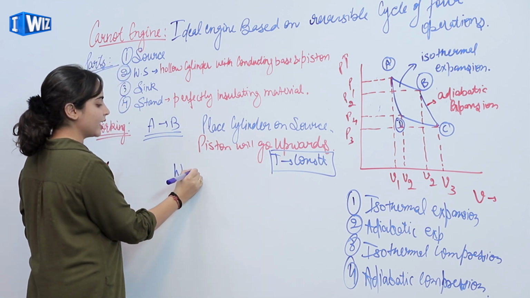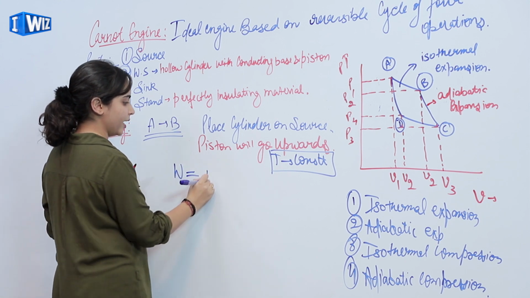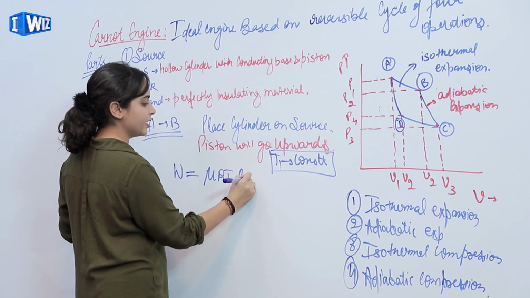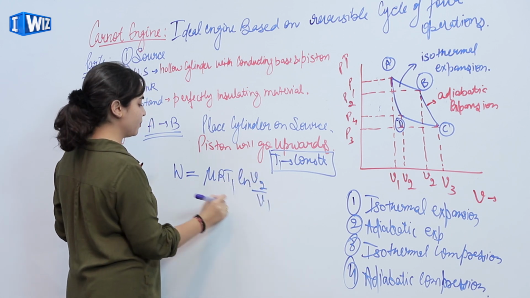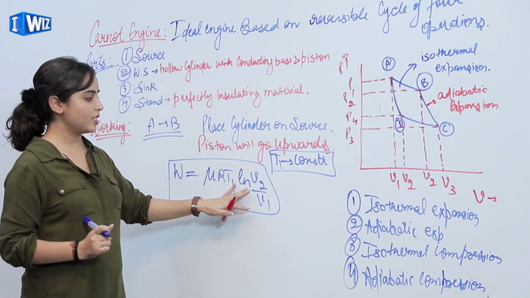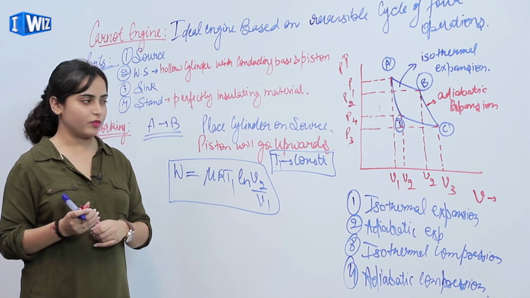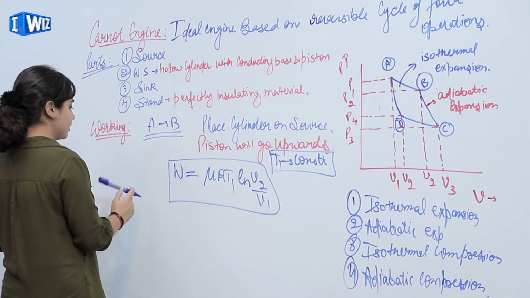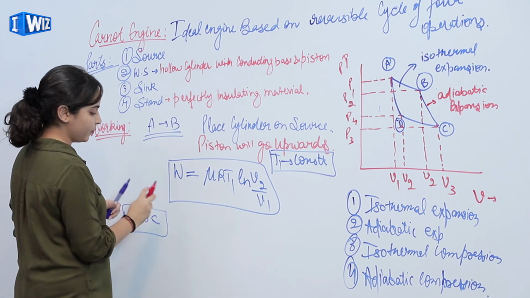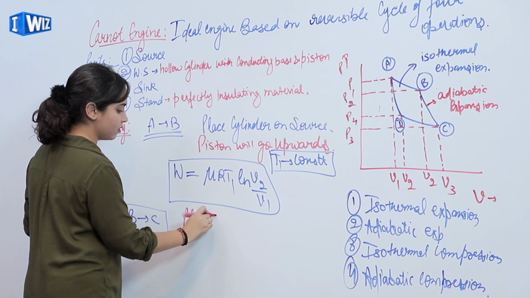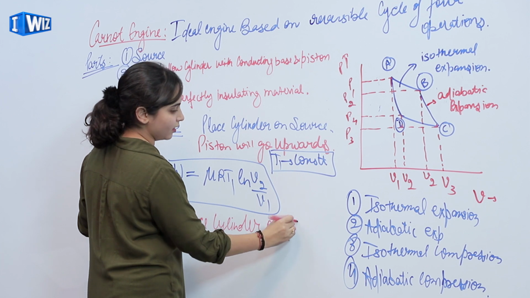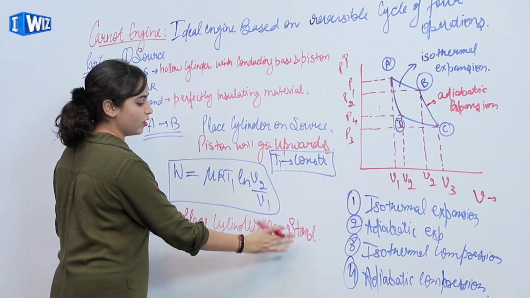So the work done against the external force is given by mu R T1, where temperature T1 is constant, ln V2 upon V1, where V2 is the final volume of the system and V1 is the initial volume of the system. Next, from B to C, we place the cylinder on stand.